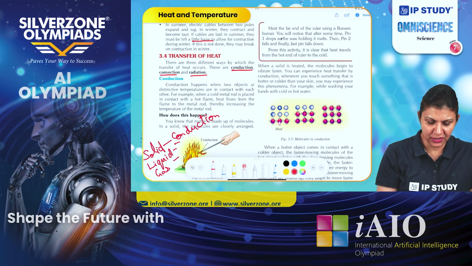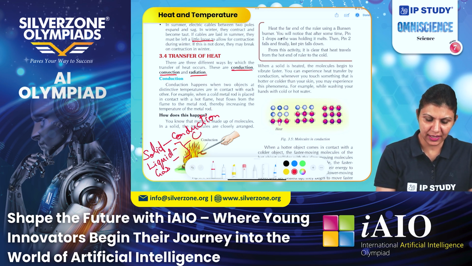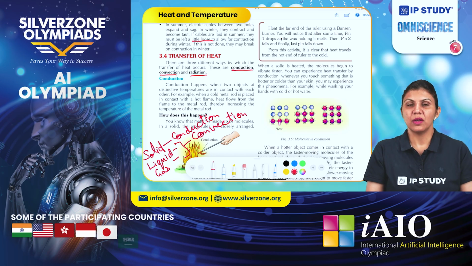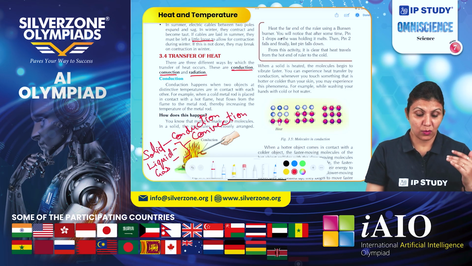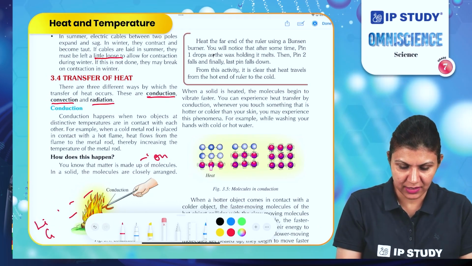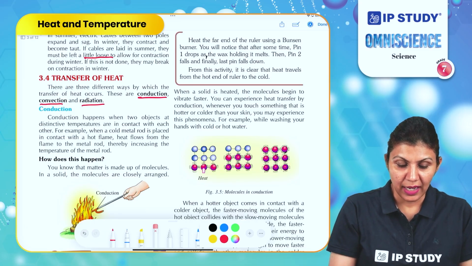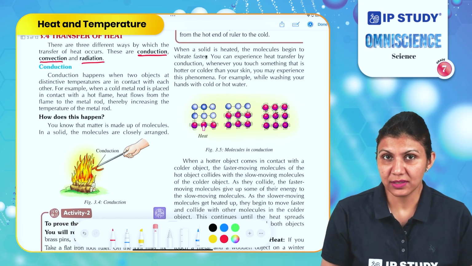And whenever heat transfer occurs in the liquid or gaseous state of a material, it is called convection. Let's understand first what conduction and convection are. For this, we will discuss some activities here and understand how this happens.